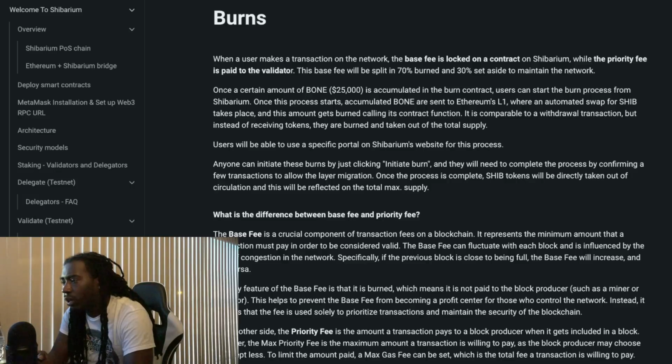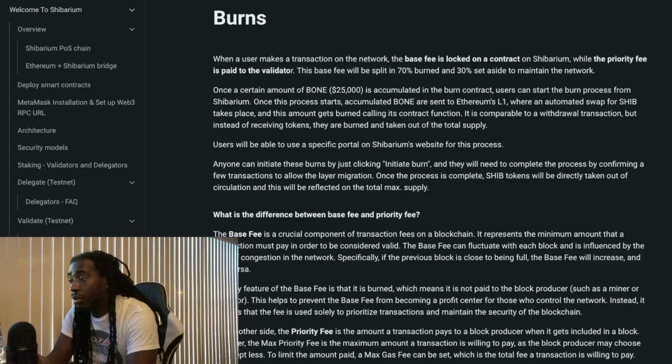Let's see where we left off. Okay, so we're talking about the base fee versus the priority fee. One key feature of the base fee is that it is burned, which means it's not paid to the block producer, such as a miner or validator. This helps to prevent the base fee from becoming a profit center for those who control the network. Instead, it ensures that the fee is used solely to prioritize transactions and maintain the security of the blockchain.